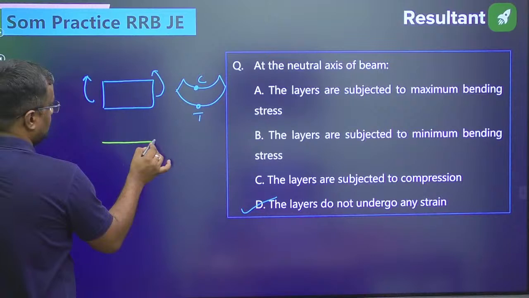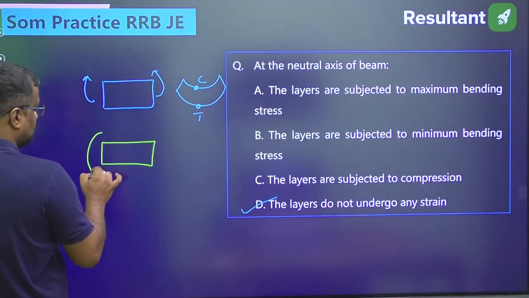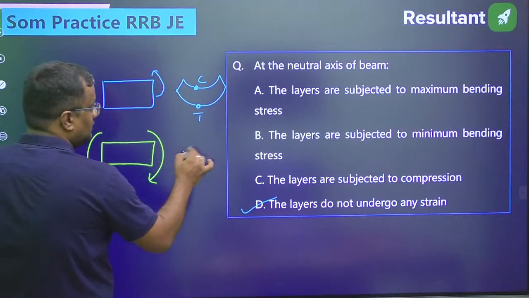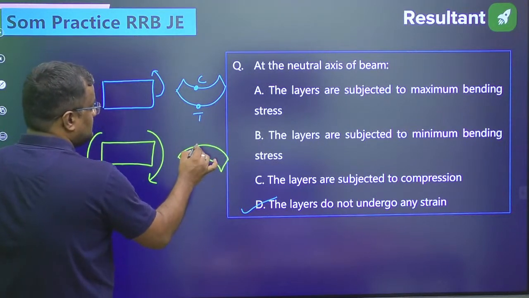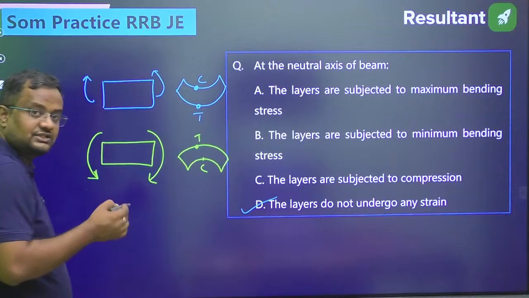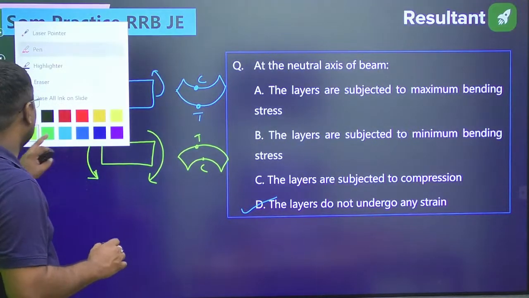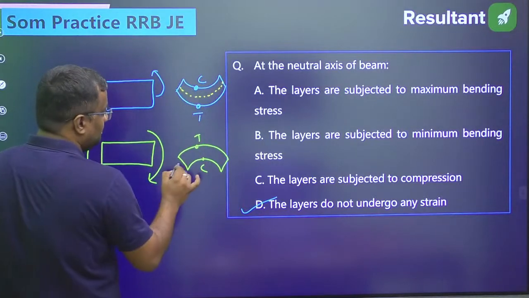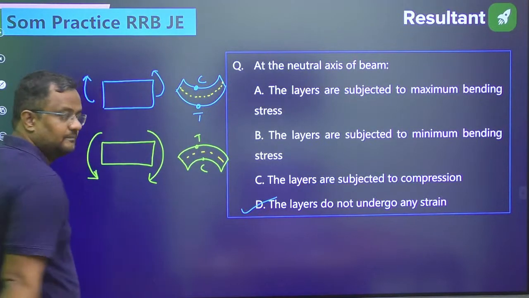But if you are applying the hogging moment, then this is in tension and this is in compression. Tension can be at the top also, and there will be a member where neither the length is increased nor decreased. That will be the neutral fiber or neutral axis.